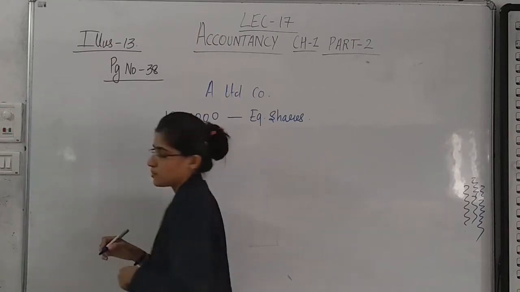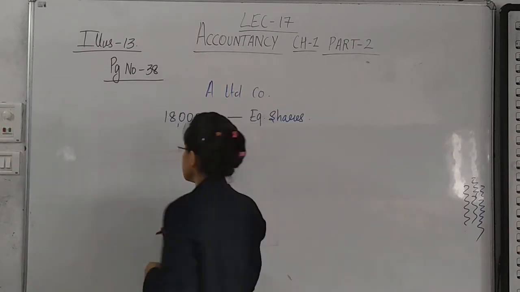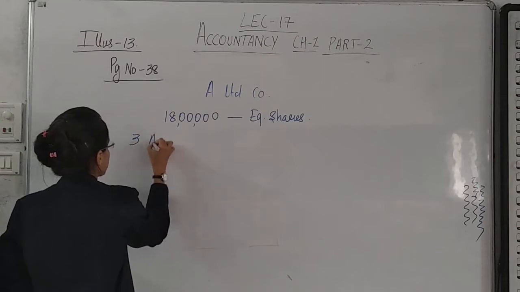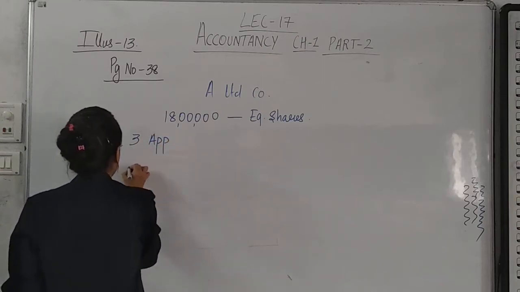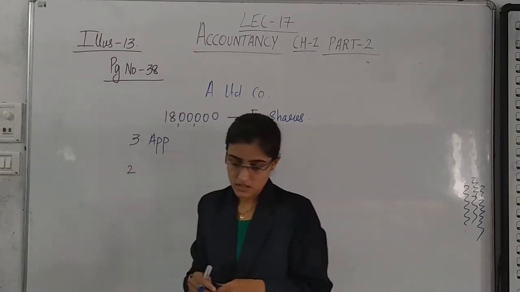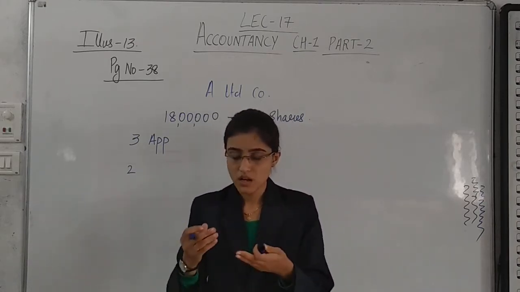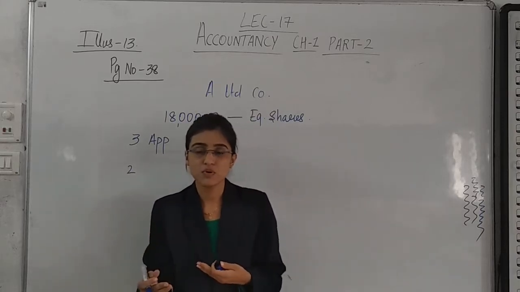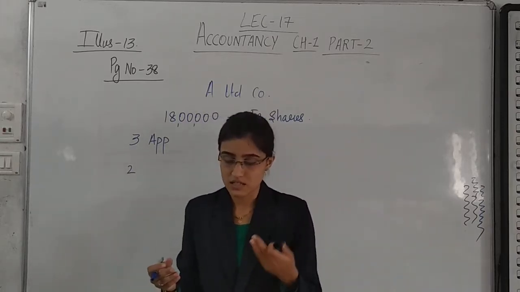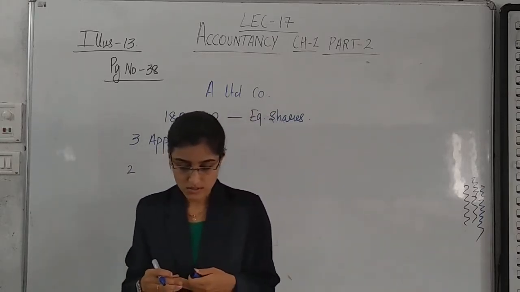They have called rupees 3 with application, 2 I think with allotment. Hope you are having your textbook with you. Even I am having my textbook on my desk. It is compulsory to have a textbook and other essentials with you while you solve this sum.